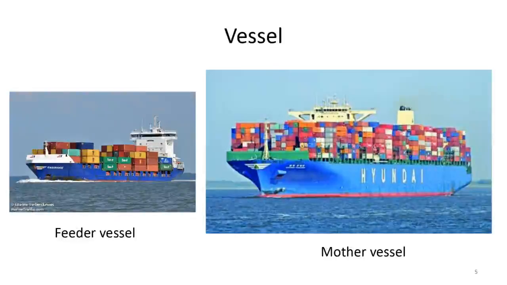And then if you see the next slide, slide number 5, we have the vessel. Now you have two vessels. One is the feeder vessel, the other is the mother vessel. A mother vessel is huge, very, very big. Feeder vessels are small. Now the importance of the feeder vessel, especially in case of India, is that India does not happen to have very big ports. So because we don't have very big ports, the mother vessel cannot reach the port. They have to be in the sea only, somewhere around 5 to 10 kilometers away from the port.